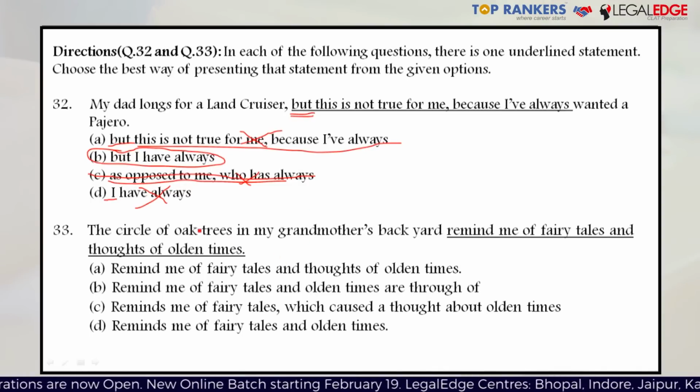Moving on to question number 33. The circle of oak trees in my grandmother's backyard remind me of fairy tales and thoughts of olden time. As soon as you read this sentence, you realize that the subject in this particular sentence is the circle. And the verb in this particular sentence is actually remind. What remind me of fairy tale? The circle of oak trees in my grandmother's backyard. So the focus is on the circle and therefore it is the subject.